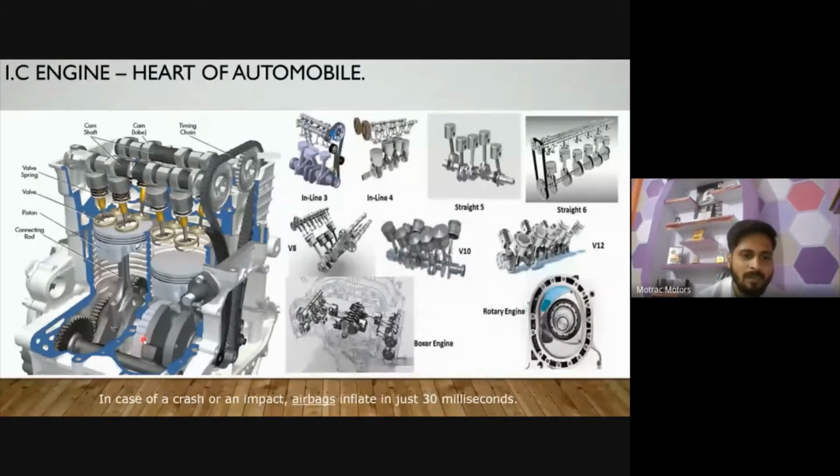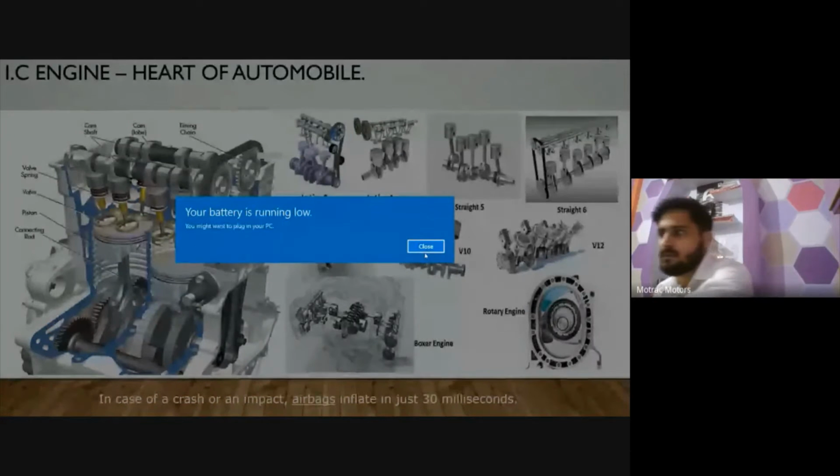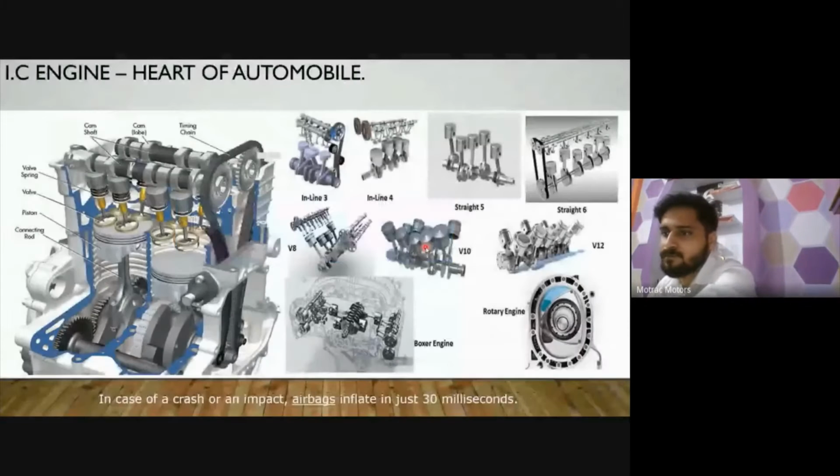There are some main parts described here in the IC engine. The camshaft is the upper part that operates your valve system, the inlet and outlet valves. You operate the camshaft with the chain, which is also called the timing chain, or valve timing chain. These are the valves showing here, inlet valve and outlet valve, and pistons, connecting rods and crankshaft. All the other parts are also showing here. Just wait a minute.